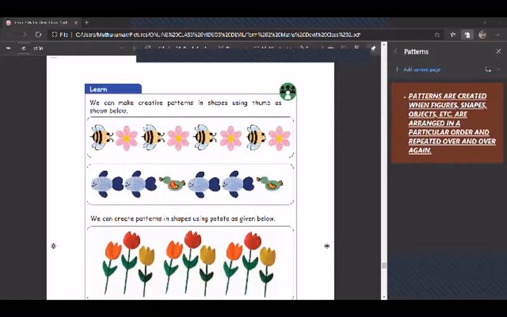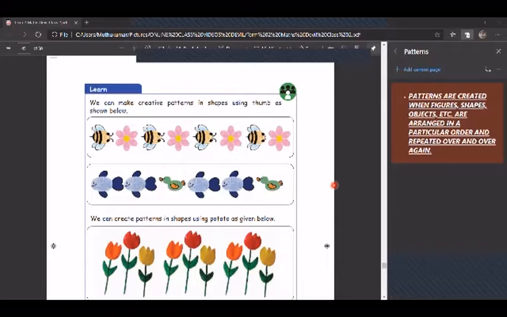Understood, children? This is also using thumb impression and they created a face and made it as a bird. Fish, fish, bird. And what will come next? Fish, fish, bird. So the pattern continues like that.